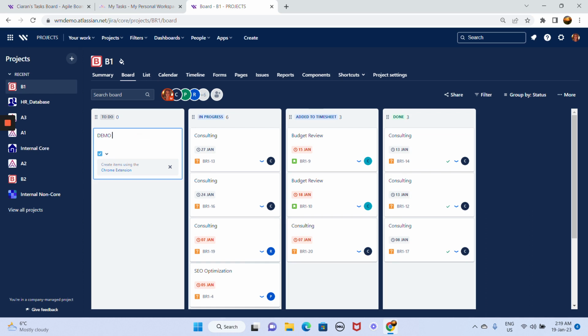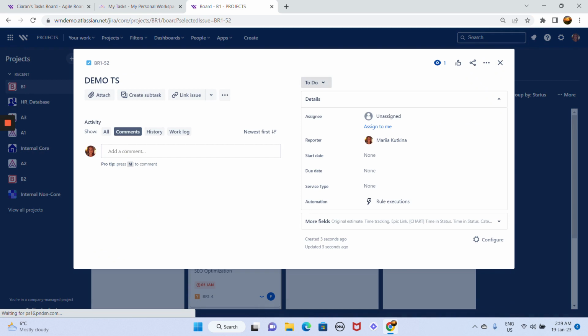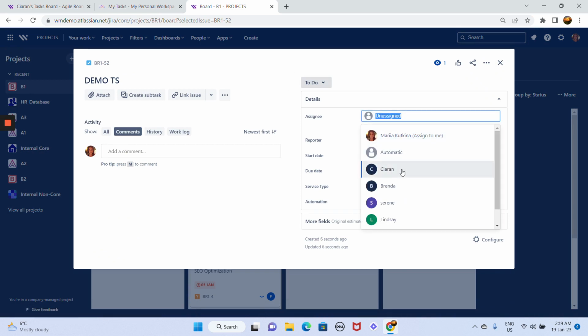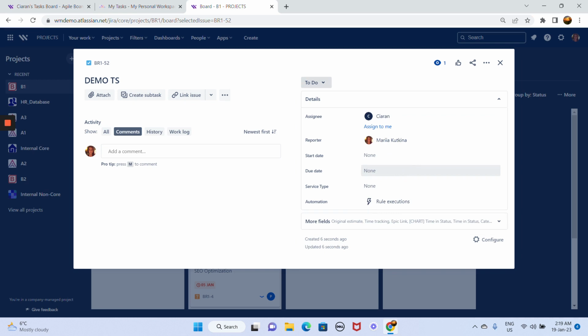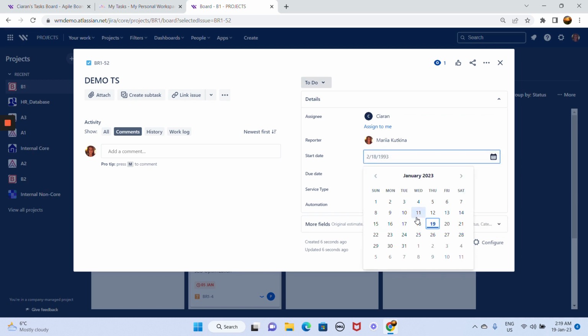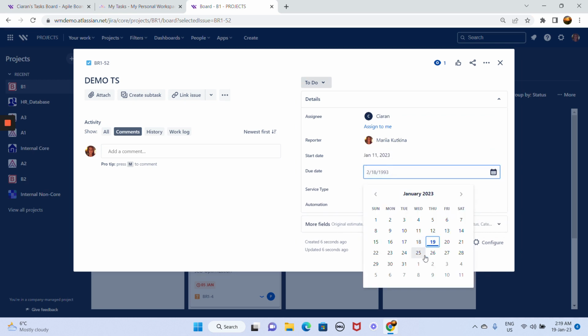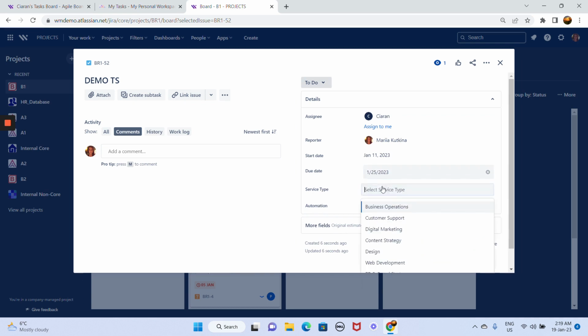Demo timesheet, and we're going to assign it to Kiran.